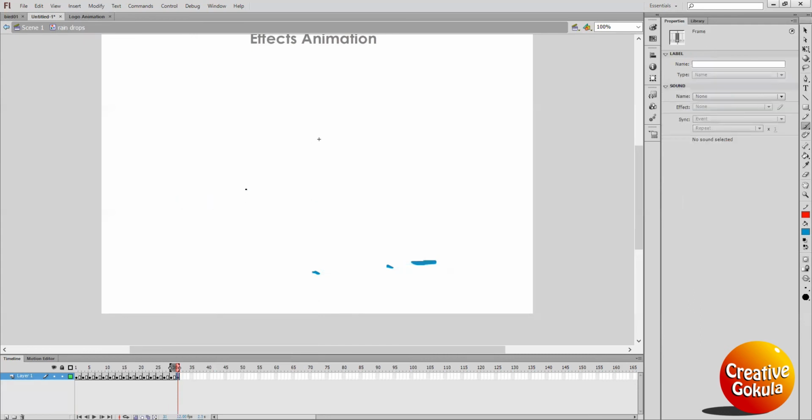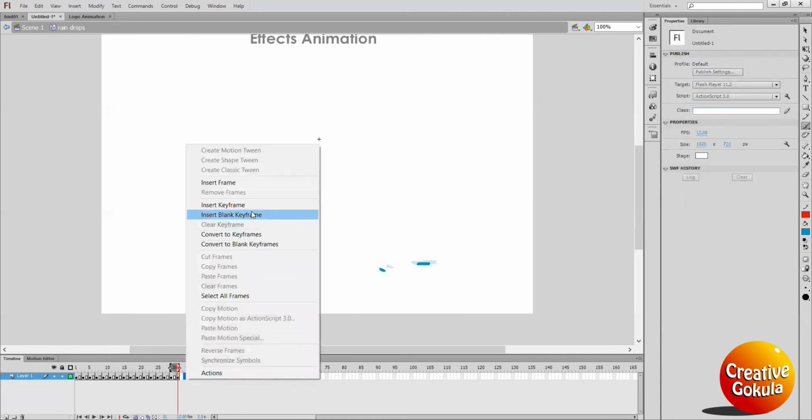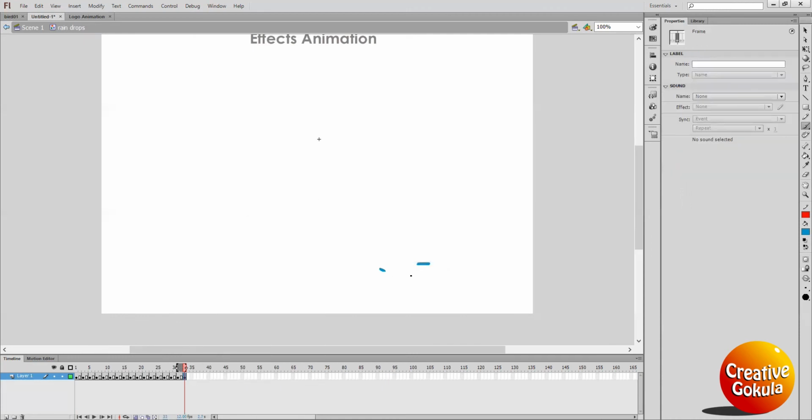Insert keyframe. Again, see this is very small now. This water will disappear. This is also becoming smaller. Insert keyframe. This is small and this will disappear.